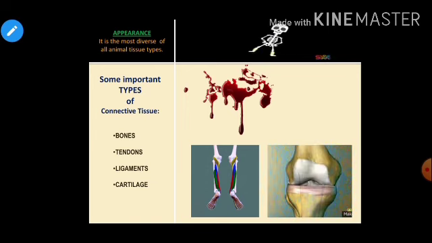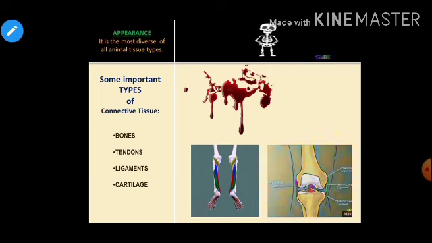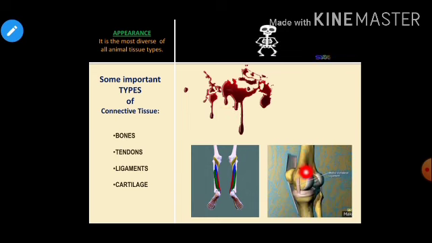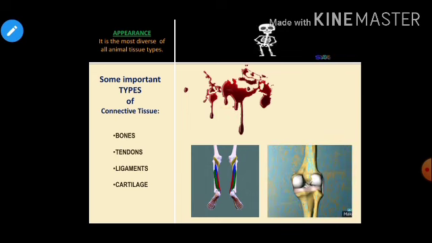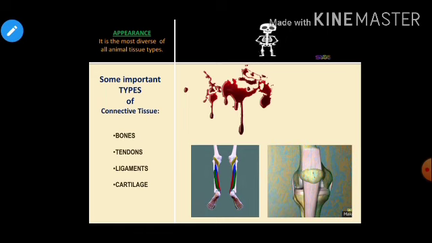It has got a diversity of ranges, right? So a wide variety of ranges are present in the connective tissue, as fluid as blood and as hard as bones, right? So this connective tissue actually acts as a glue because it connects different organs. When you think of bone as an example, you can understand how bone acts as a glue.